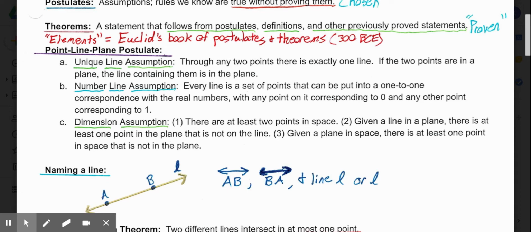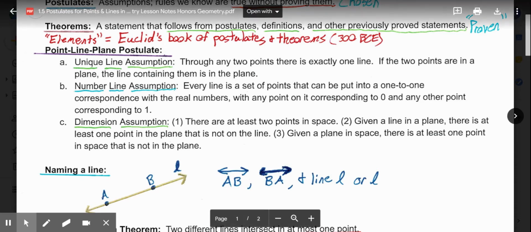So if we have a line in a plane, there has to be at least 1 point in the plane that is not on the line. And then for 3, it says, given a plane in space, there is at least one point in space that is not on the plane.